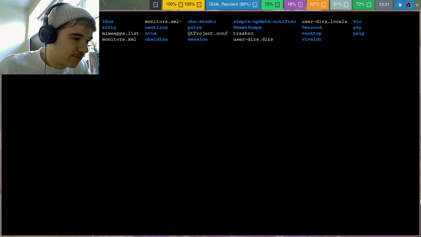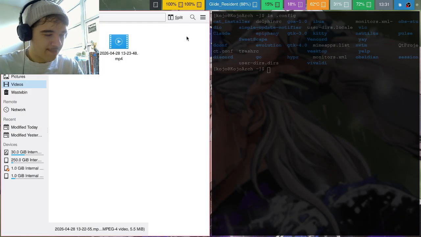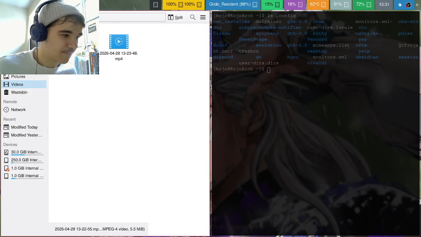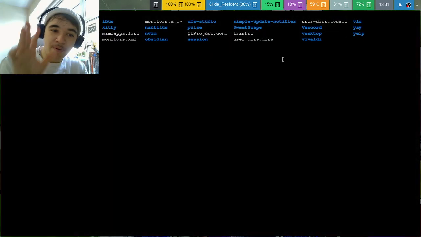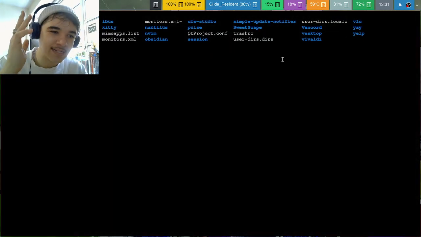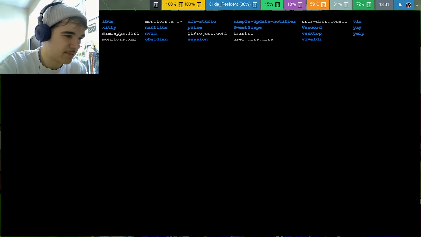Inside we can see we have Dolphin, which by the way is a file manager. I don't know how much I'll use this, but it's there. Hold on, let me remove desktop.